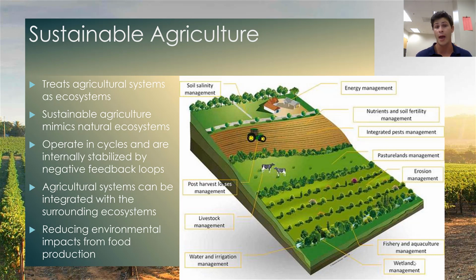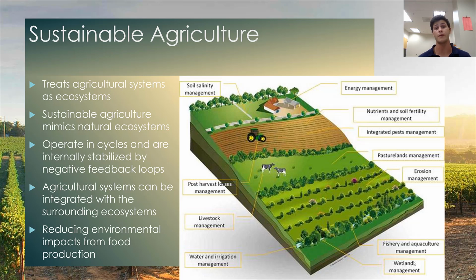Now, in addition, these agricultural systems are often integrated with the natural environment. So not only are they minimizing the effects on the natural environment, but they are actually trying to become a part of the natural environment so as to minimize habitat loss associated with increased extensification of agricultural units.